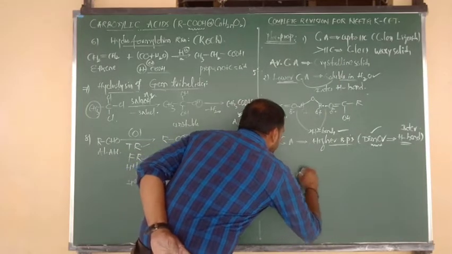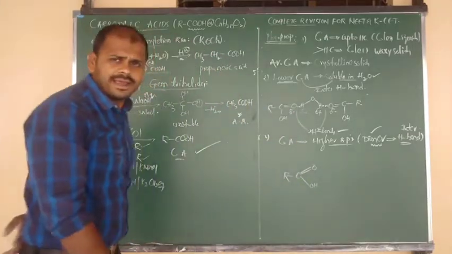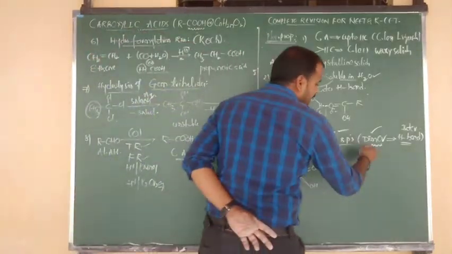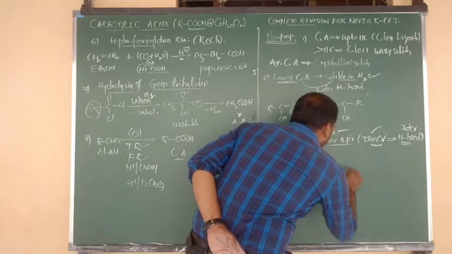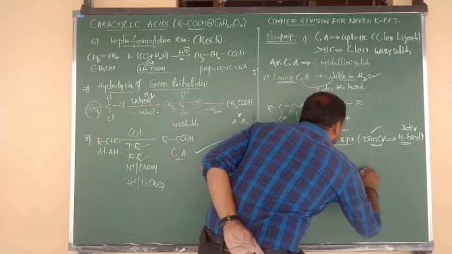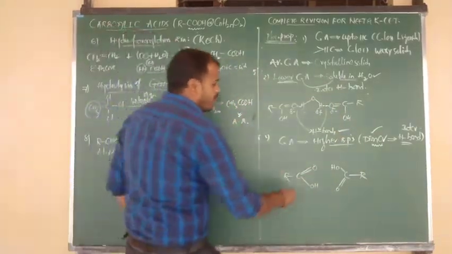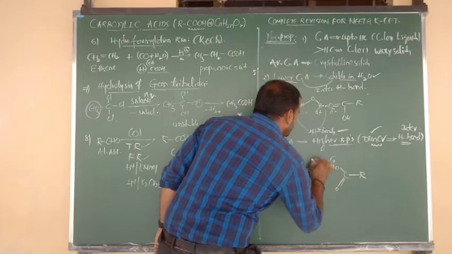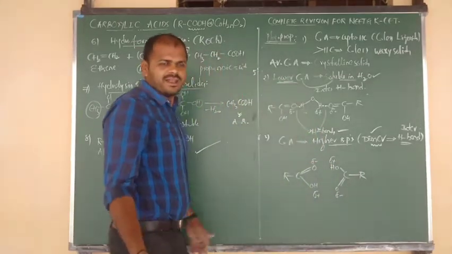R bonded to C double bond O, C double bond O bonded to OH: a carboxylic acid. Again consider another; a dimer contains two monomeric forms. Here also C double bond O connected to OH, connected to R. So we have taken two different carboxylic acids here. Hydrogen carries partial positive and oxygen negative.